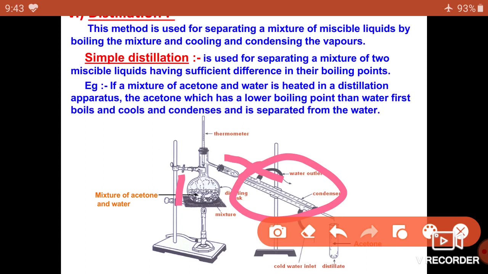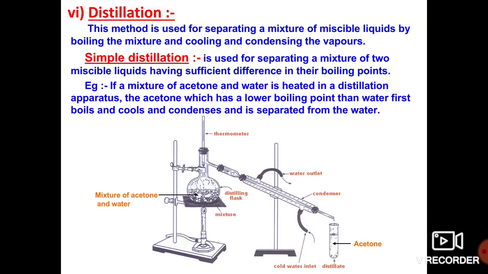In that condenser, we allow some amount of cool water to cool the gaseous acetone. Later, that cooled, condensed acetone will be stored in the collecting duct. We can easily observe here the distilled acetone that has been separated from the water.